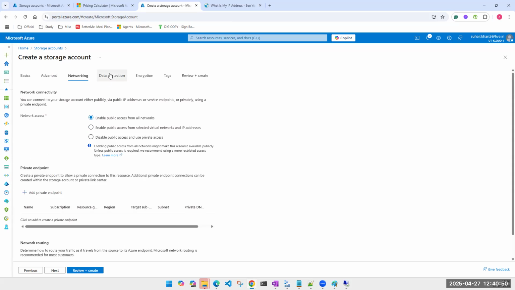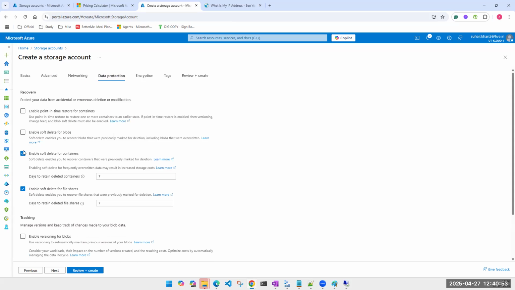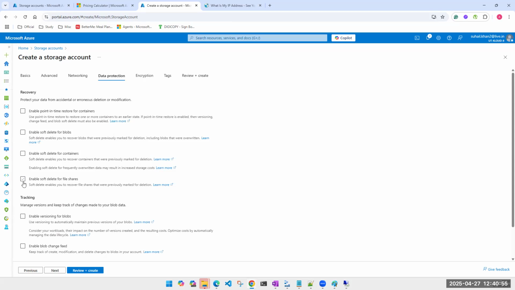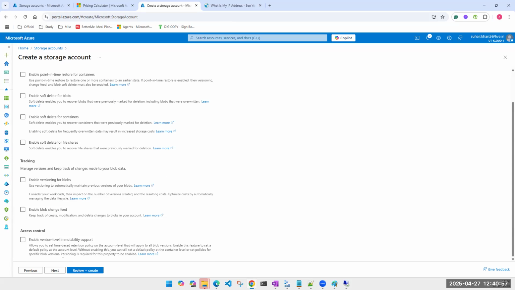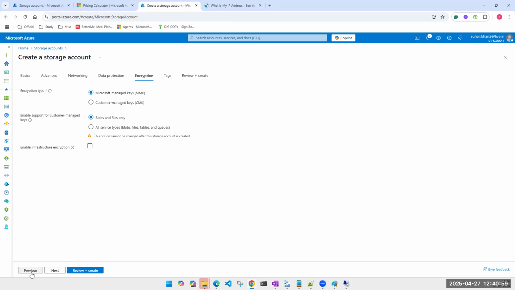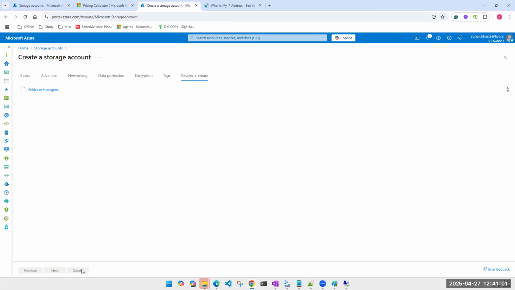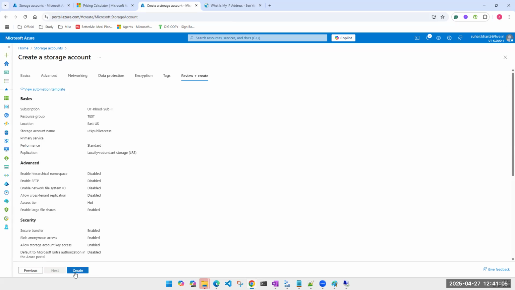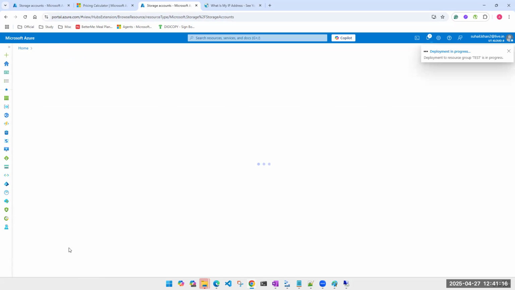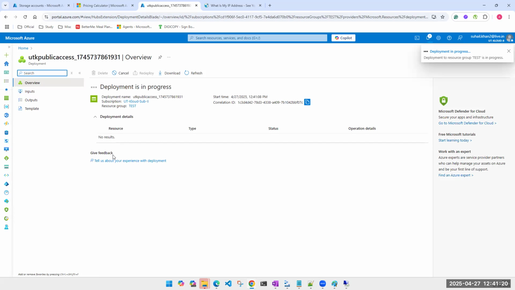Rest, data protection. I don't want any delete. We are not doing this practical now, so I should be able to delete it easily. Hence, I'm unchecking all those boxes and creating it. Maybe we'll create a new account, or maybe we'll access the same account. We'll see if we are able to make changes and if you are able to understand it properly, then we'll do the same.